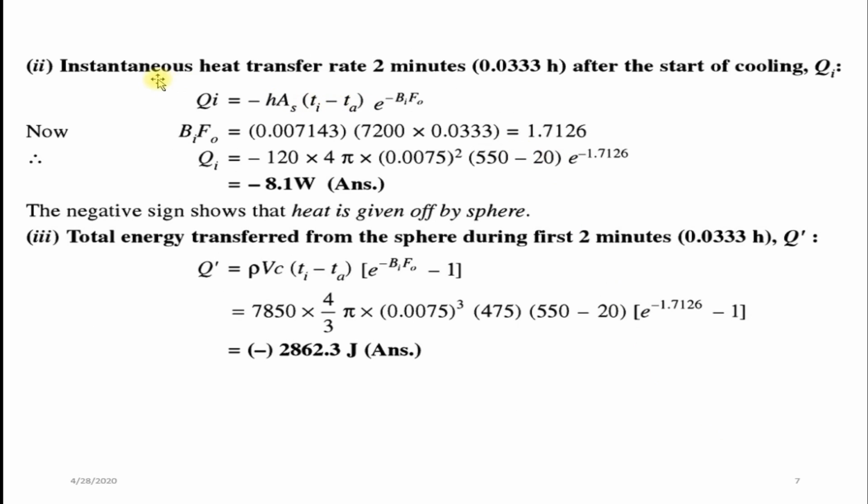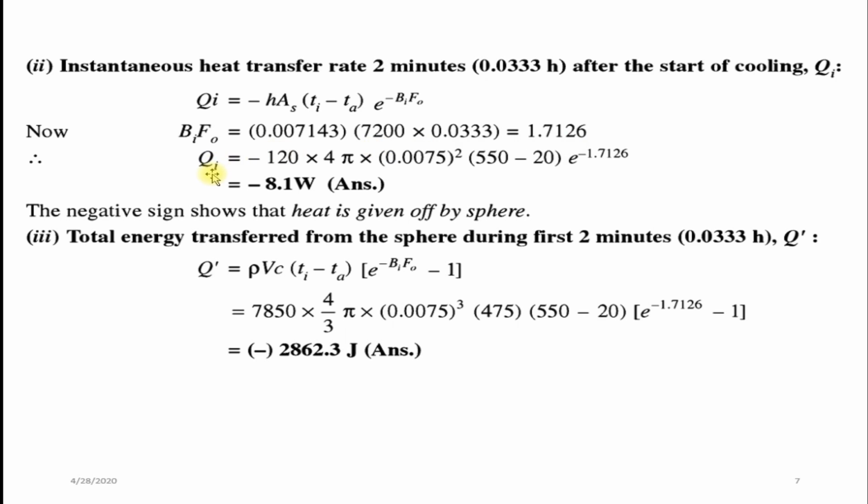First we will find instantaneous heat flow rate after 2 minutes after the start of the cooling. h into area into Ti minus Ta into e power Biot number into Fourier number. That is Biot number into Fourier number, 0.007143 into 7200 into 0.033, you will get 1.7126.